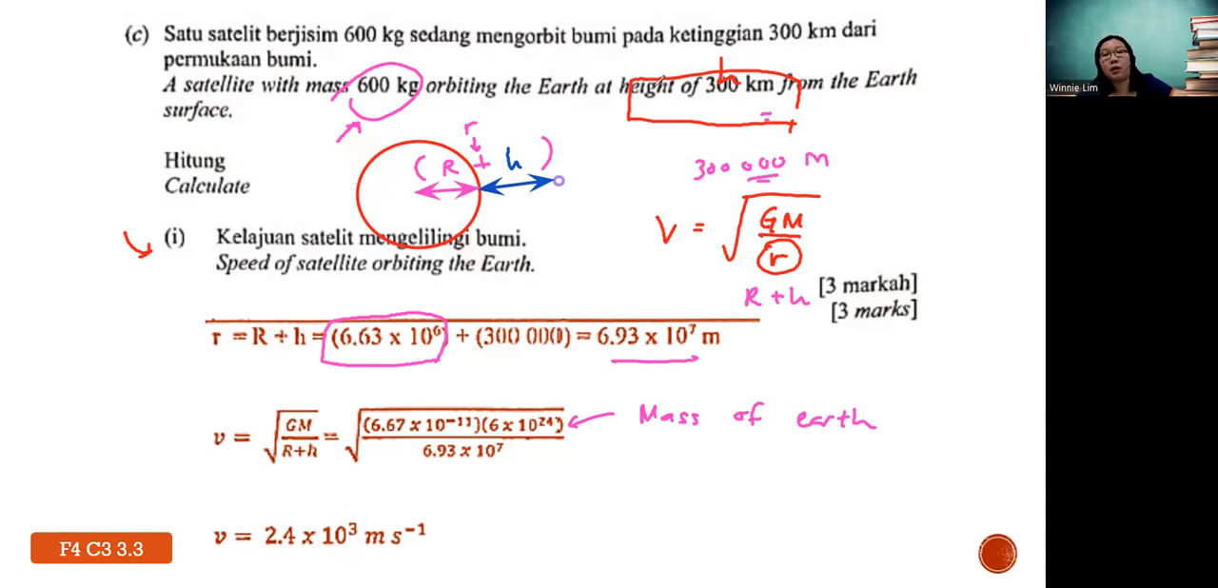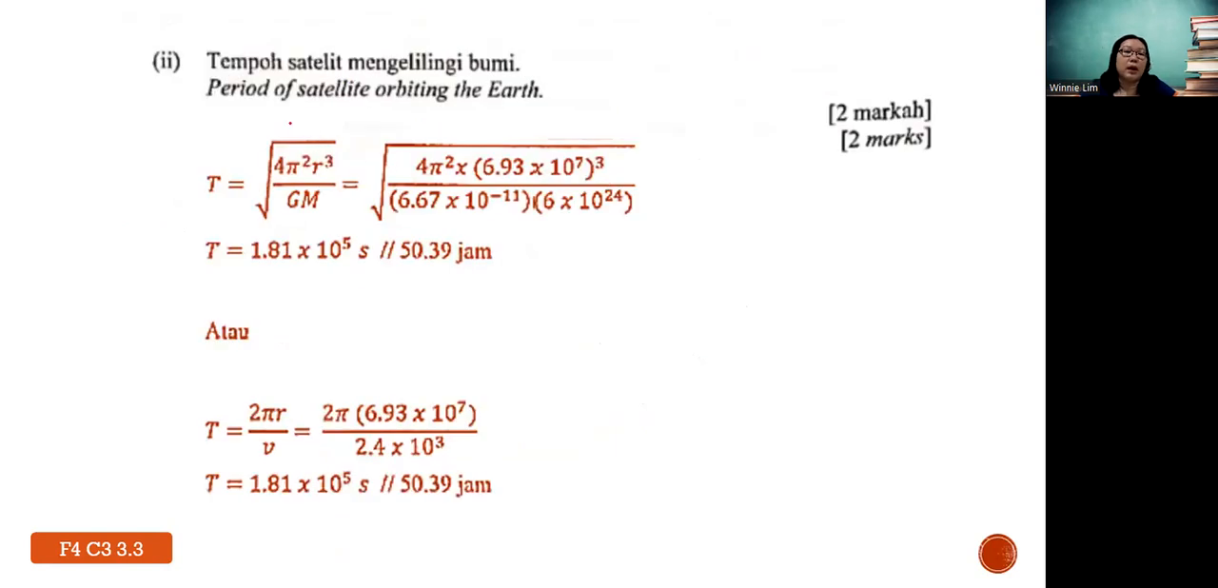Okay, then we move on to part 2. For part 2, they want you to calculate the period of this satellite. Now, there are two formulas. One is the formula that you can use with the mass of the sun or Earth. They link the universal gravitation and also centripetal force together. And then they also use it to derive the relationship of Kepler's third law, whereby T square is directly proportional to R cube.